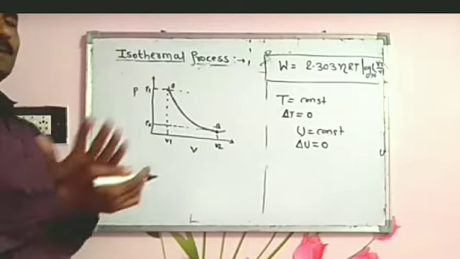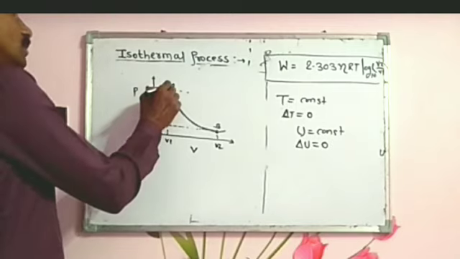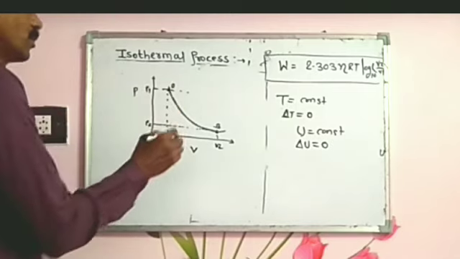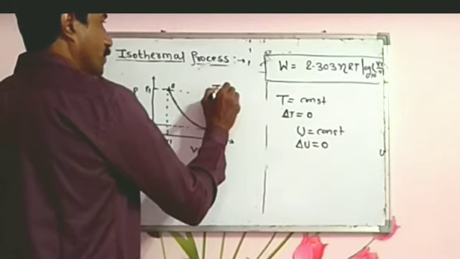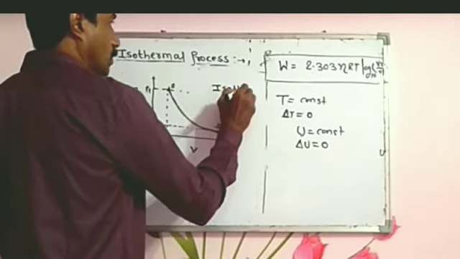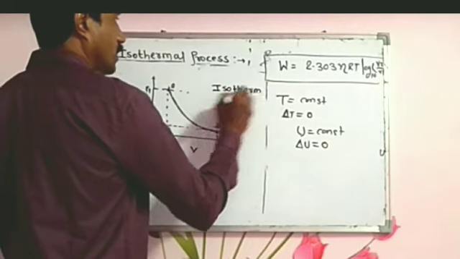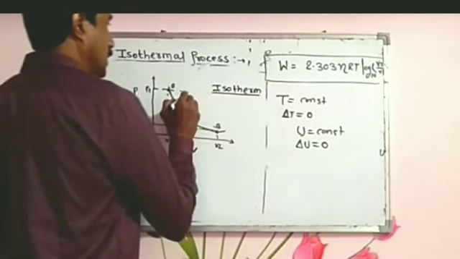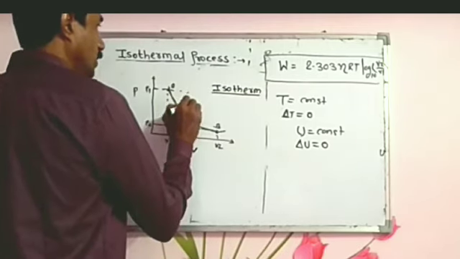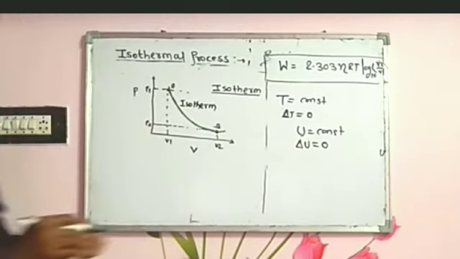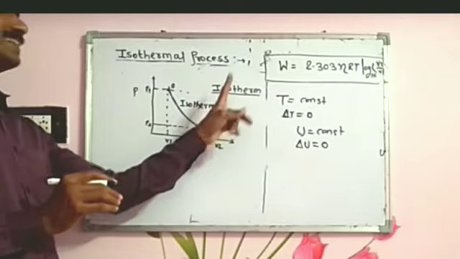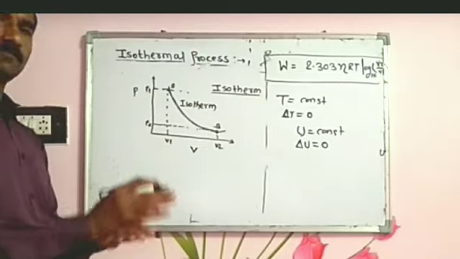For isothermal expansion, the pressure-volume diagram at constant temperature is also called an isotherm.